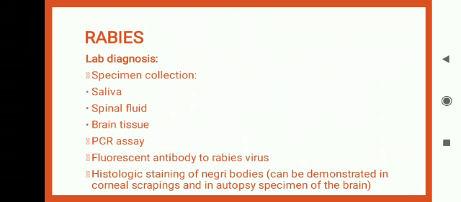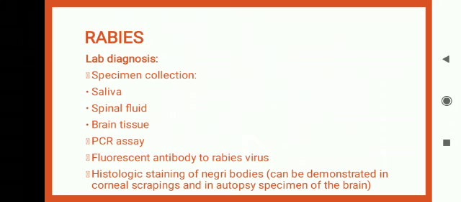Next, we talk about the lab diagnosis. First of all, what we will do? Specimen collection. Specimen collection will depend on the site of infection or the symptoms that appear. So it could be saliva, spinal fluid, brain tissues. Okay, in lab diagnosis, PCR assay is very important. Okay, fluorescent antibody test to the rabies virus, and there will be histologic staining of Negri bodies.